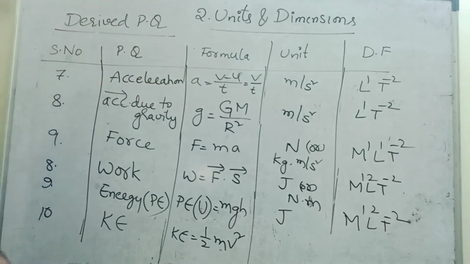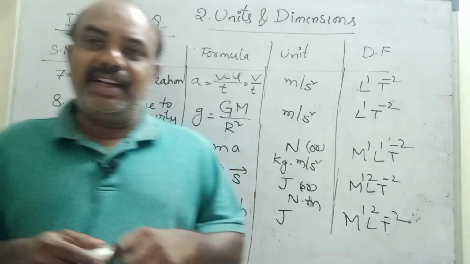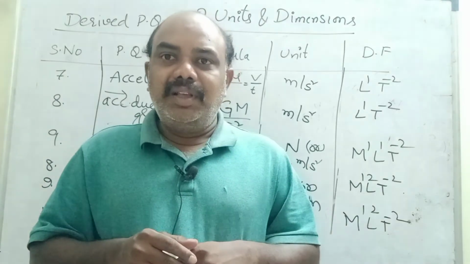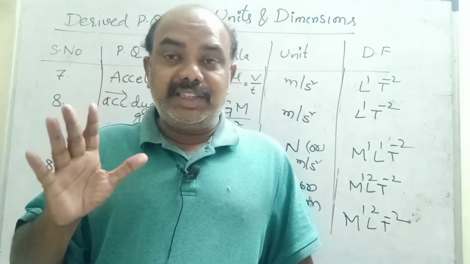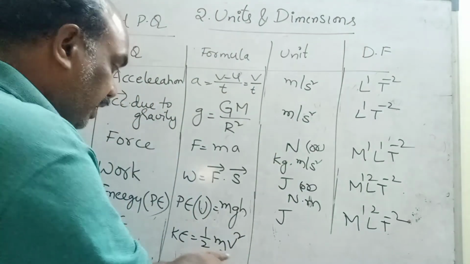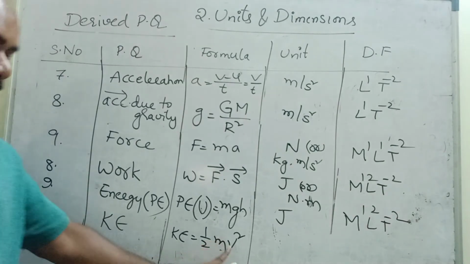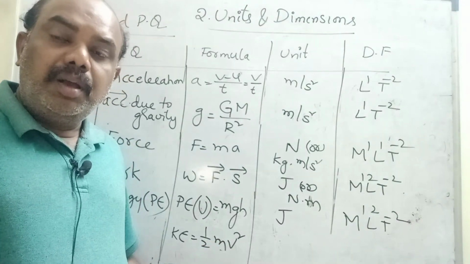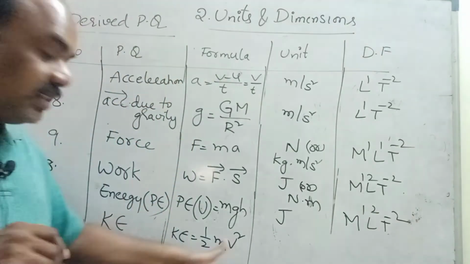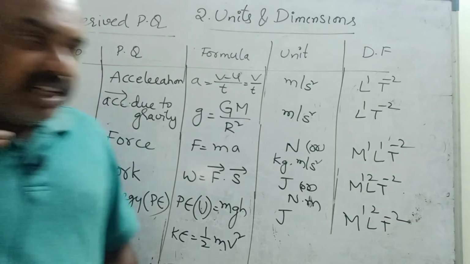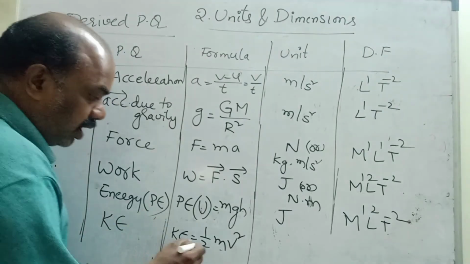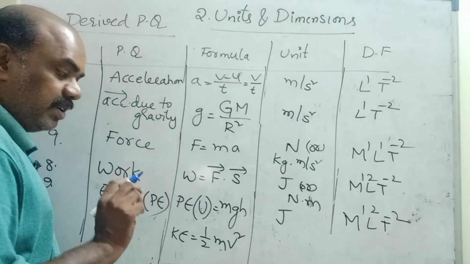From your childhood onwards, 6th class onwards, you are learning the examples of kinetic energy. If a bullet you keep in your pocket, it does not harm. The same bullet coming from the rifle, it got energy. Why? Because the bullet got energy because of its velocity. So the formula has velocity. Kinetic energy depends on velocity. Sir, what about mass? Mass is always constant, children. Mass does not change. Only the velocity of the particle changes. So half mv square, half is a constant. It doesn't have any dimensional formula.